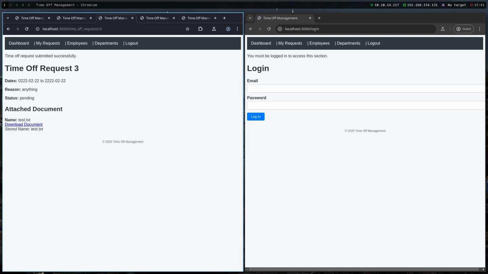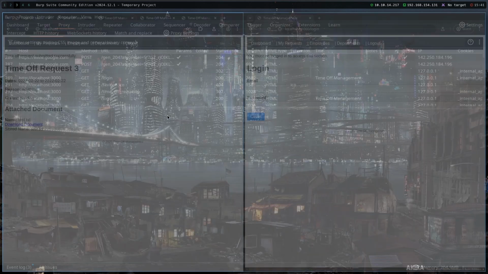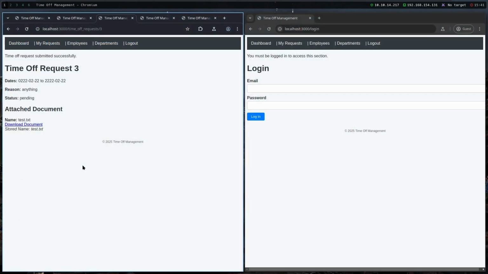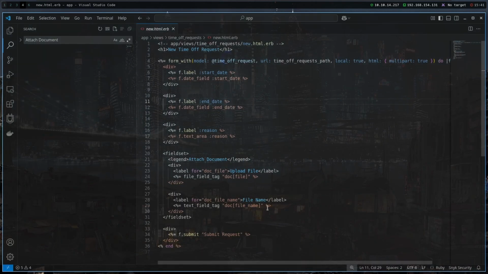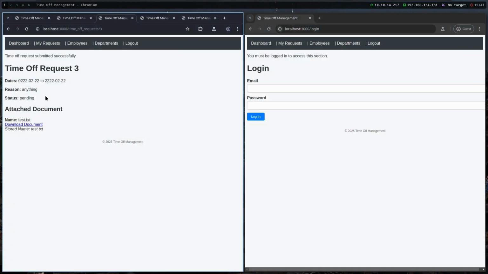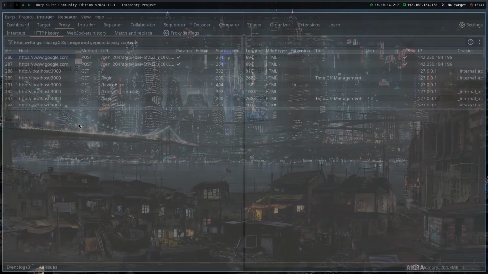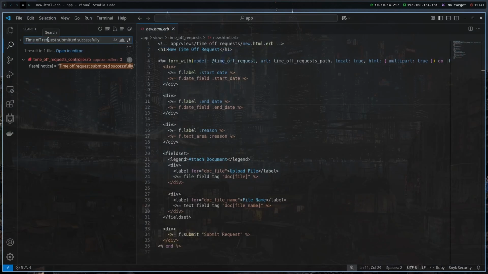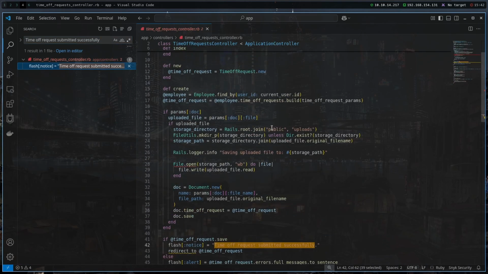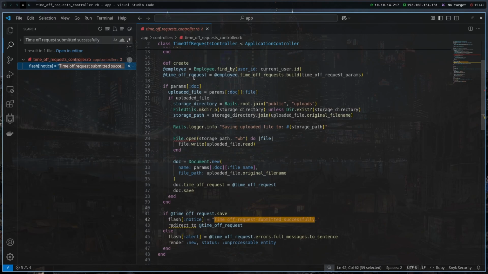First, we can see that we have this name test.txt, so we could maybe look for XSS here, but we are looking for that path traversal. I'm going to do the same thing again, and the TimeOff request submitted successfully. I'm just going to look for this string in the application. It's being set in the TimeOff request controller.rb, and this is where our vulnerable function is.